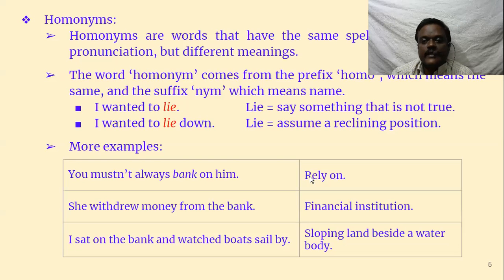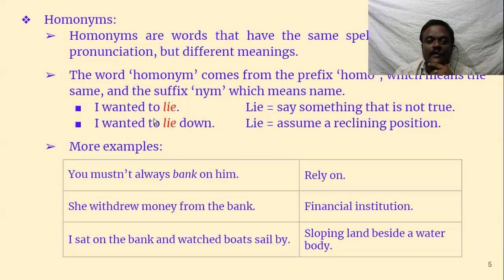Homonyms. So first we'll read about homonyms. Homonyms have two things in common, that is spelling and sound. Spelling and pronunciation are the same, but meanings are different. Homonyms are words that have the same spelling and the same pronunciation, but different meanings. The word homonym comes from the prefix homo, which means same, and the suffix nym, which means name. So same names, same words which have common pronunciation and common spelling, but different meanings.